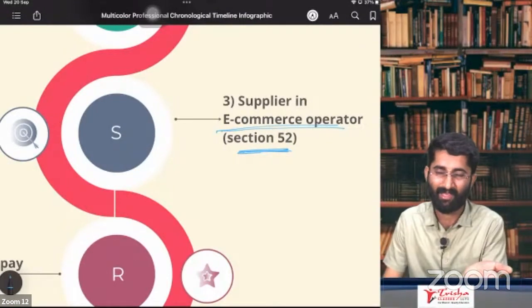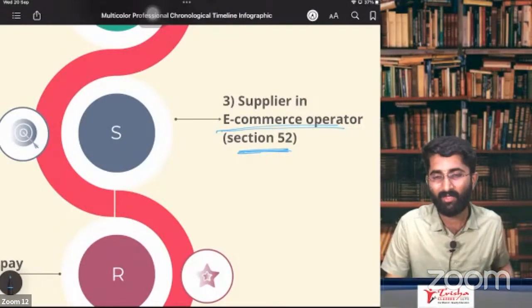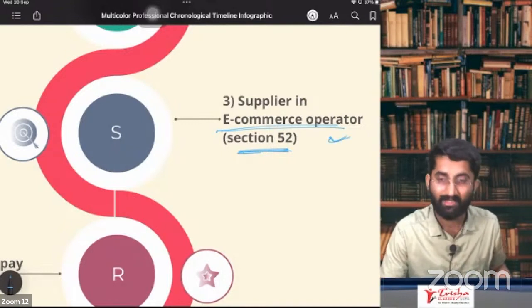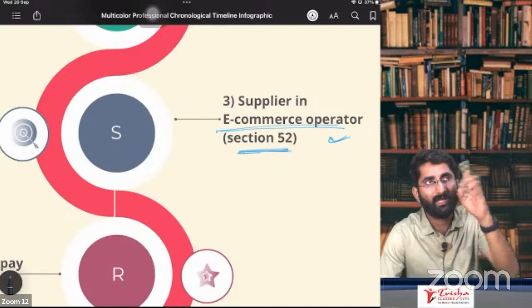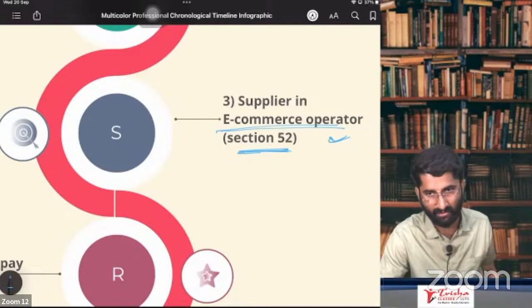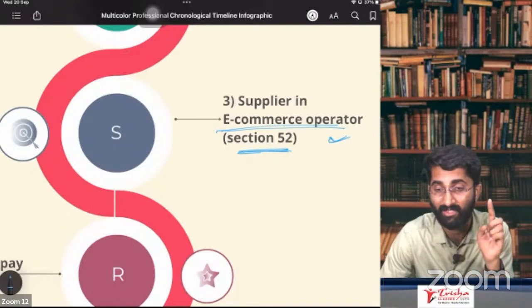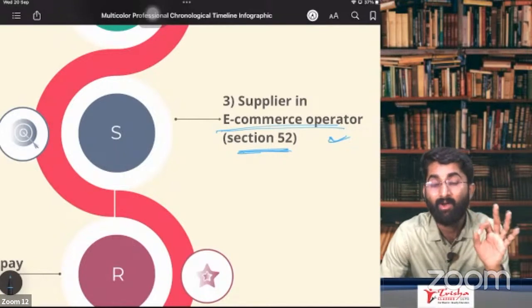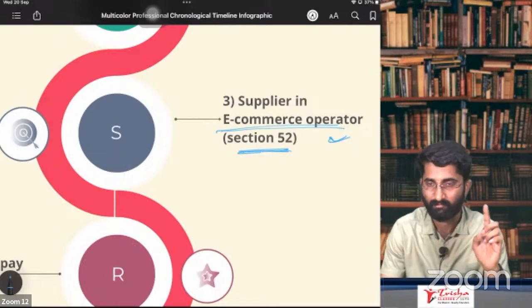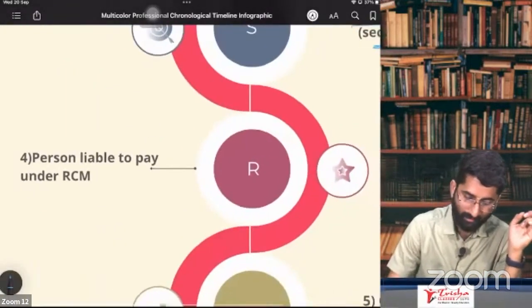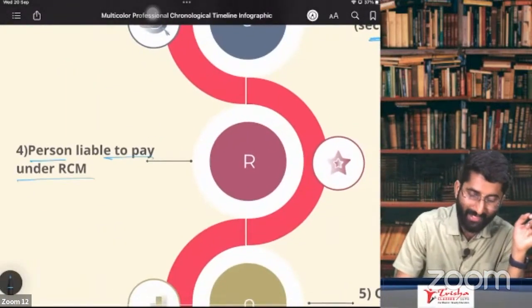How to take that 1,000 rupees back? You have to take the registration. Government needs to know what is your sales in e-commerce. For that purpose, government is doing this. So if you are registered under e-commerce, then compulsorily you have to take the registration. Yes.